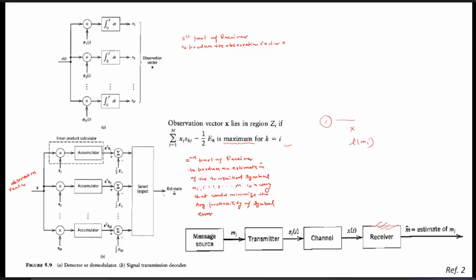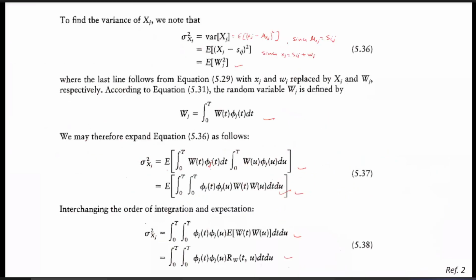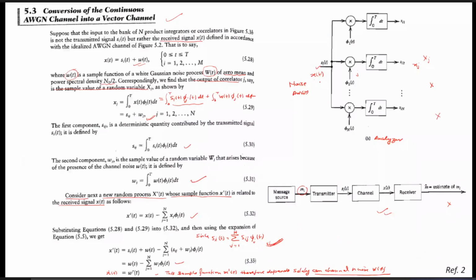So for that, the first part is where we need to generate the observations vector x. We have already used the term analyzer. If we give the input x(t), this is the same block diagram we studied earlier, which is the analyzer. I have drawn this block diagram many times. In place of s_i(t), since there is the effect of noise, it is nothing but x(t) getting multiplied by the N basis functions and then integrated.